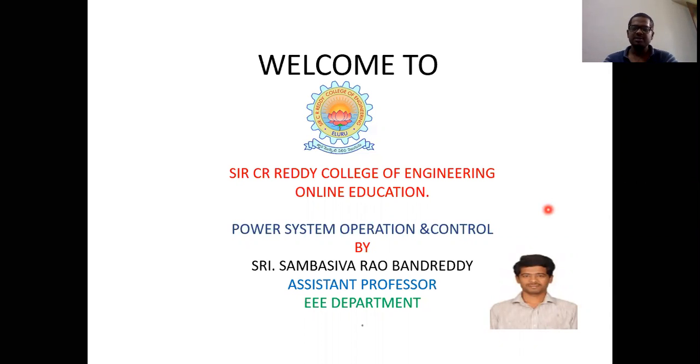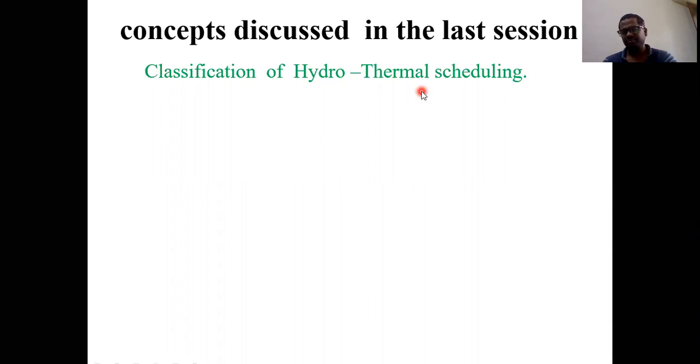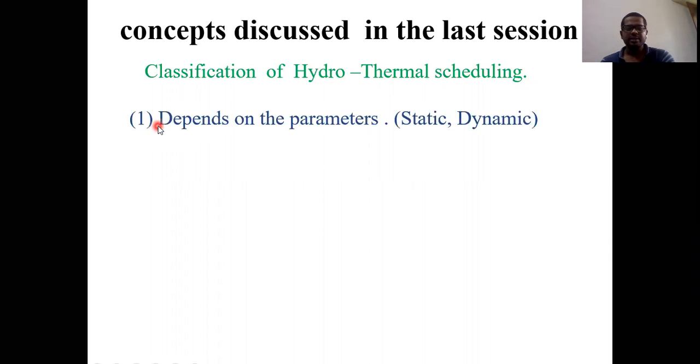So in the last class, we have seen the classification of hydrothermal scheduling. On what basis have we classified hydrothermal scheduling into four categories? Let's have a look. The first one depends upon the parameters. In order to solve hydrothermal scheduling problems, we need to consider some parameters.